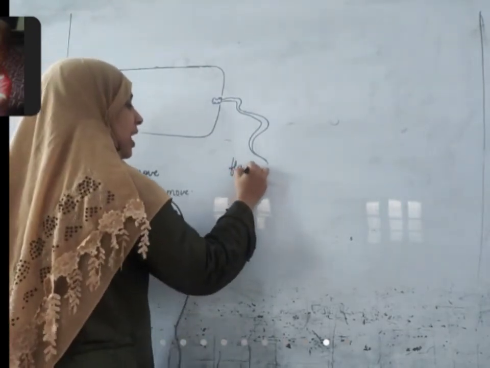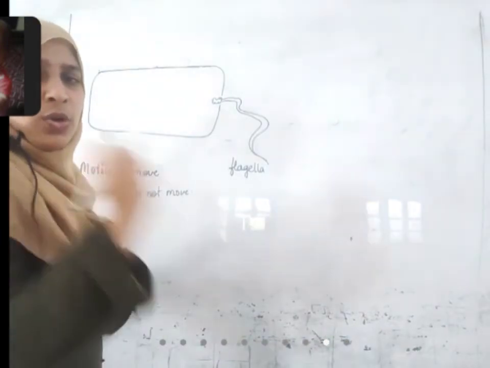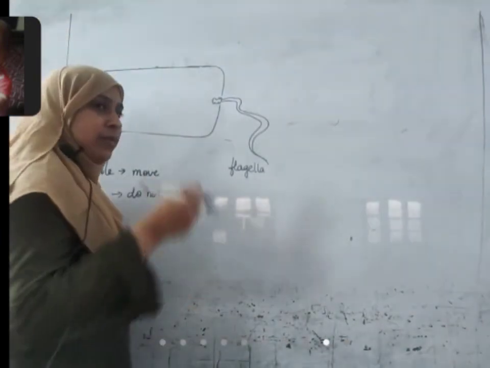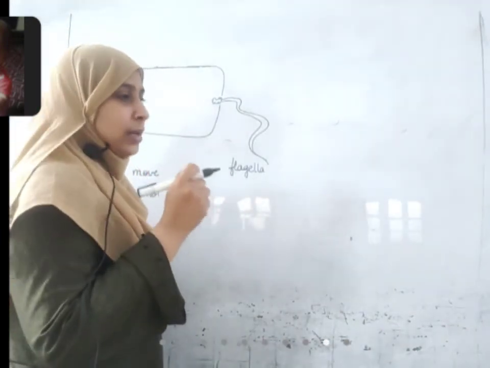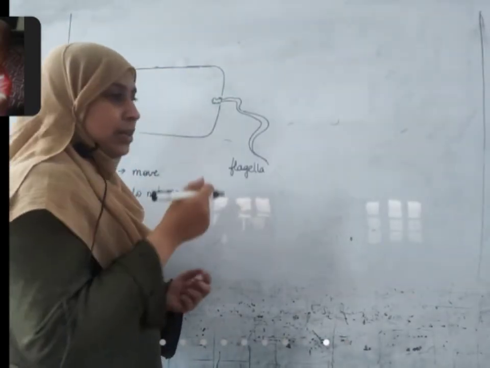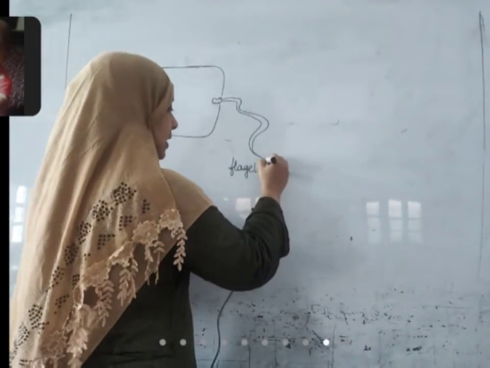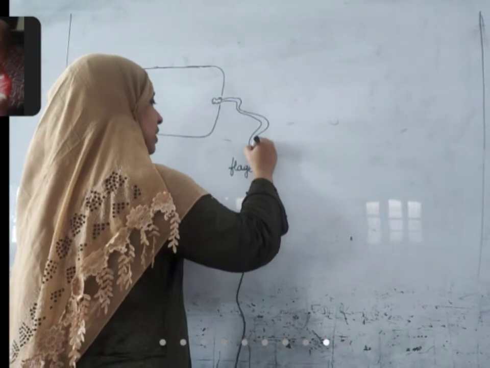Flagella is a whip-like structure. Whip means, you know, what is used when chariots are pulled by animals like buffaloes or horses, a whiplash. The flagella is also like that.